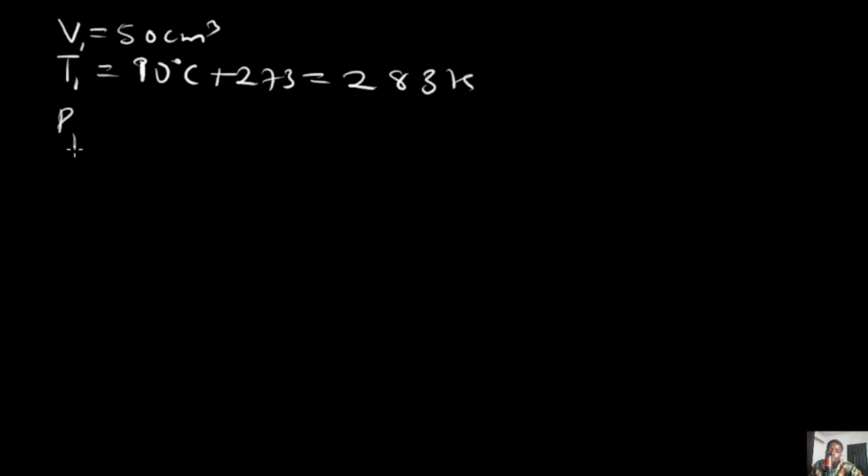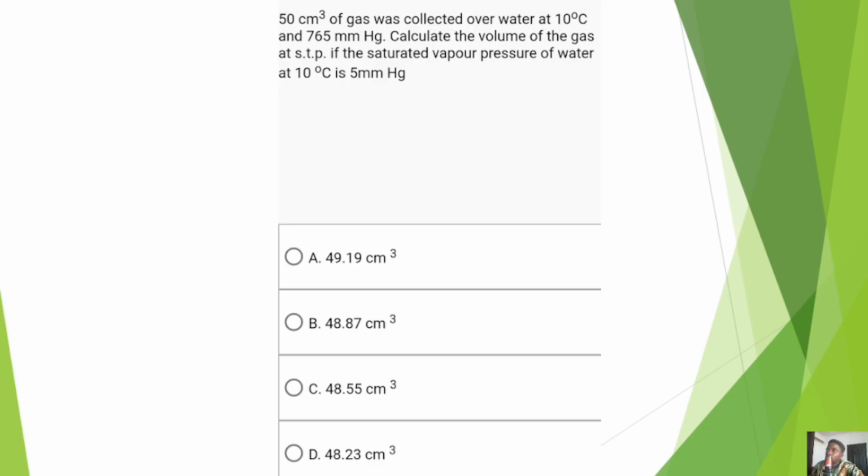Now the initial pressure they gave us is 765 millimeter mercury, but remember that this is not the pressure of the dry gas. This is the pressure of the dry gas and water vapor. So let's first remove the water vapor pressure. If you look at the question, you will notice that you were given your water vapor pressure as 5 millimeter mercury, which means we need to subtract 5 millimeter mercury from that wet pressure for us to get the actual pressure of the dry gas.